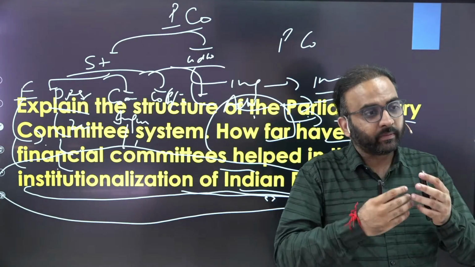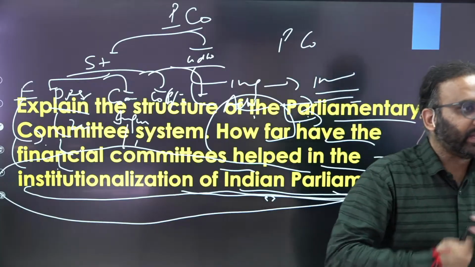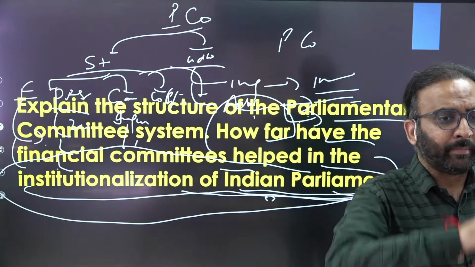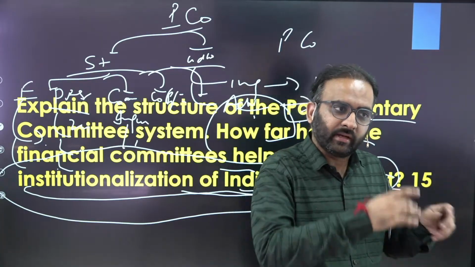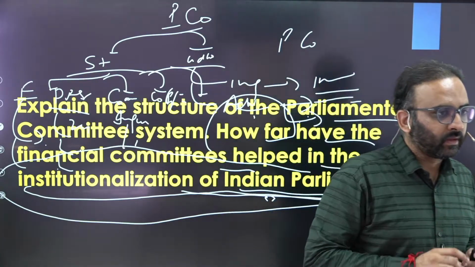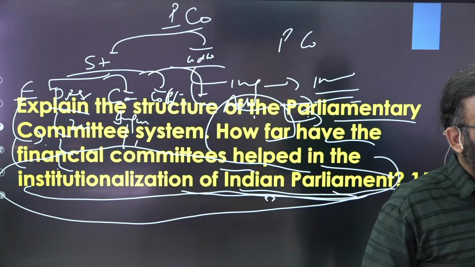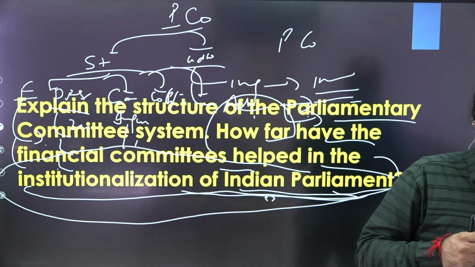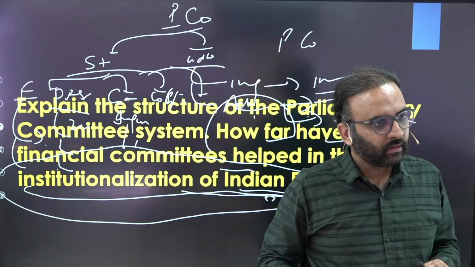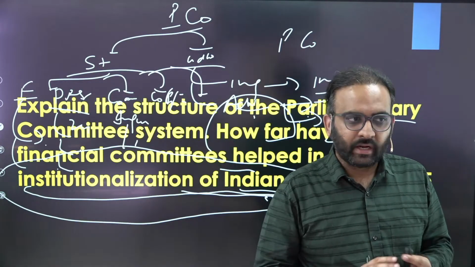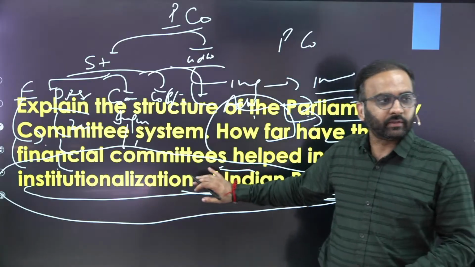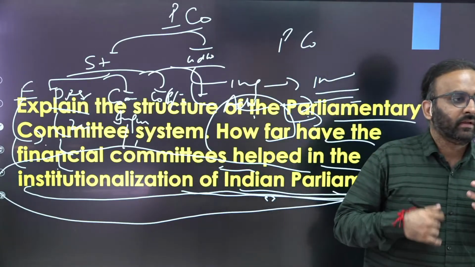This Estimates Committee also recommends efficiency in expenditure. All the public sector undertakings' annual reports and CAG reports get examined by the Committee on Public Undertakings. And DRCs also play a certain financial function by examining demands for grants of respective ministries during the budget and so on. And you need to give examples also.